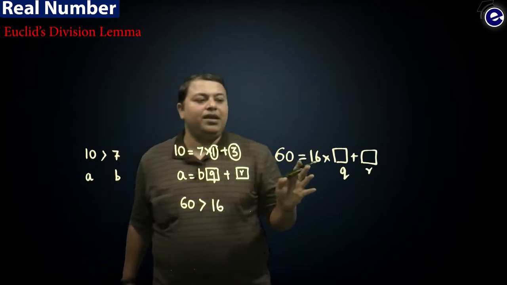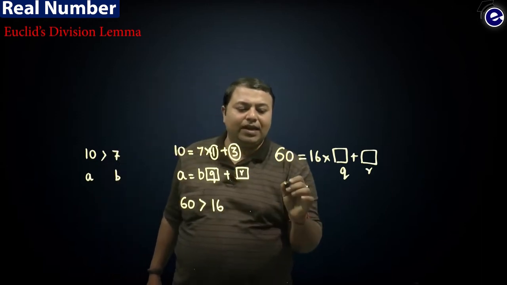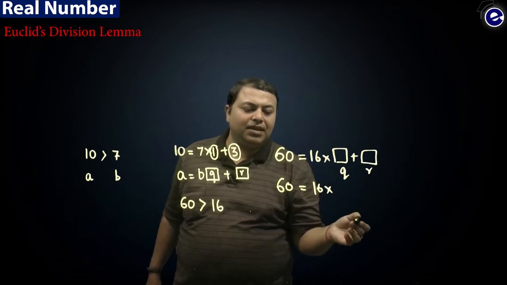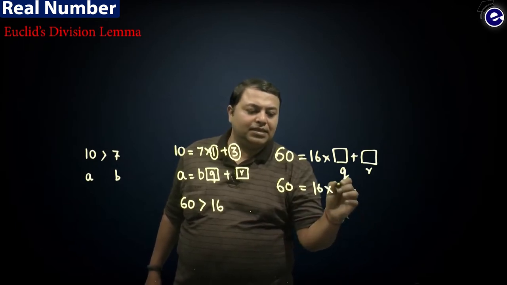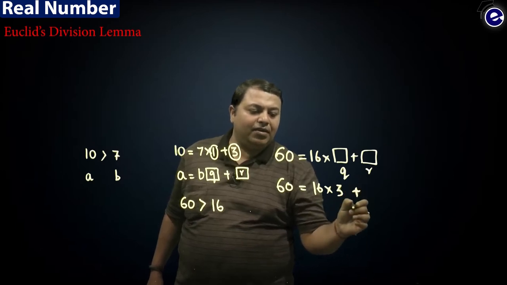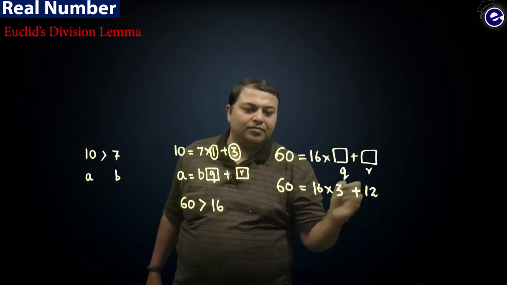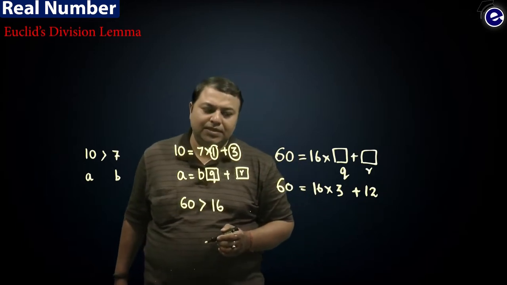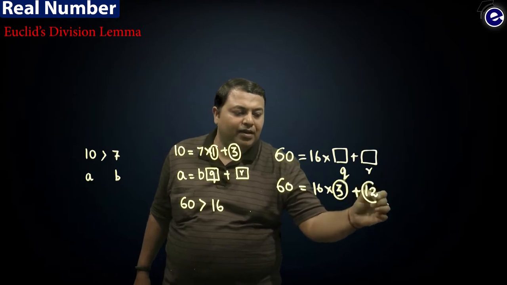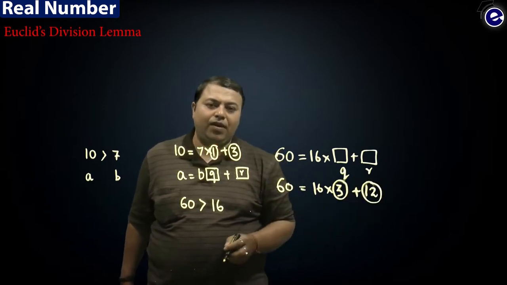So this will be what? You can write 60 as 16 times something. What is something? 16 times 3 is 48, then plus 12, right? So what are the two values of Q and R? They are 3 and 12.